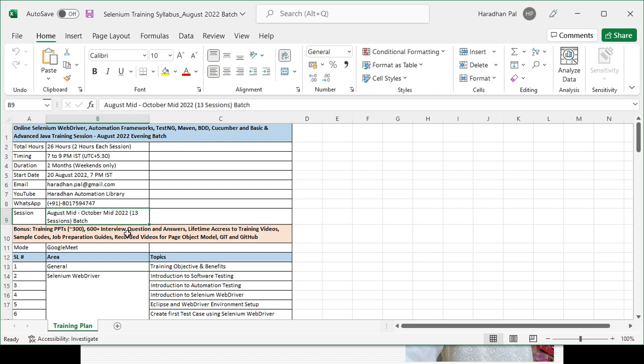And apart from that, as a bonus, I will be sharing videos for the page object model, and a few videos on other topics like Git and GitHub. Each and every session will be recorded, so you can get the recorded video in case you miss something. For all the sessions the PPT and PDF will be sent, sample code will be shared at the end of the session, some sample frameworks I created will be shared, and also the interview set of questions.